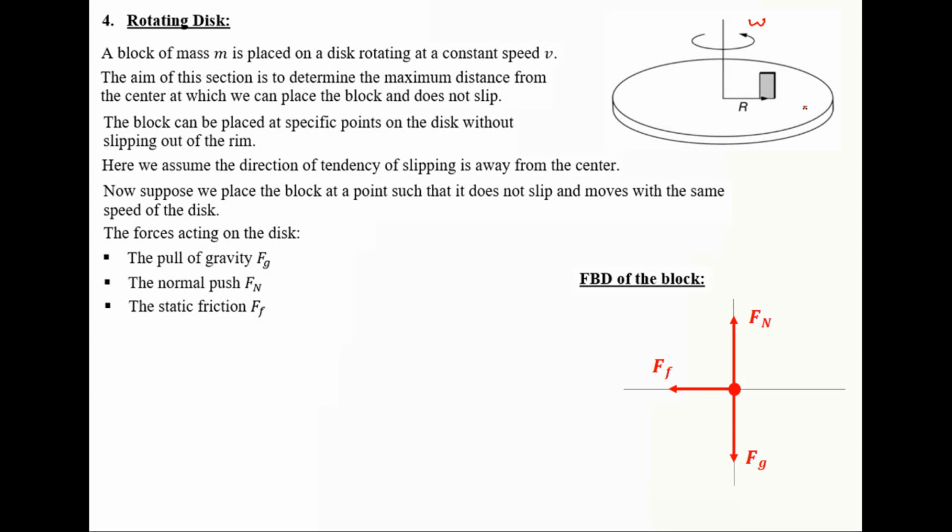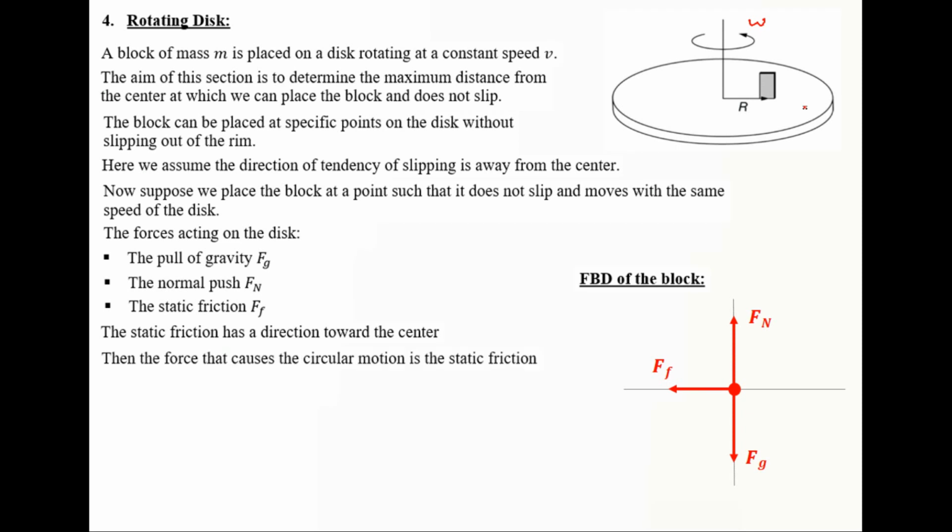So this friction is a static friction and not kinetic friction. When do we have kinetic friction? When there is relative motion between the block and the disk. The static friction has a direction toward the center, so the force that causes the circular motion is the static friction. Here we can ask ourselves, what is the force responsible for the circular motion? It's the static friction because it's pointing toward the center.